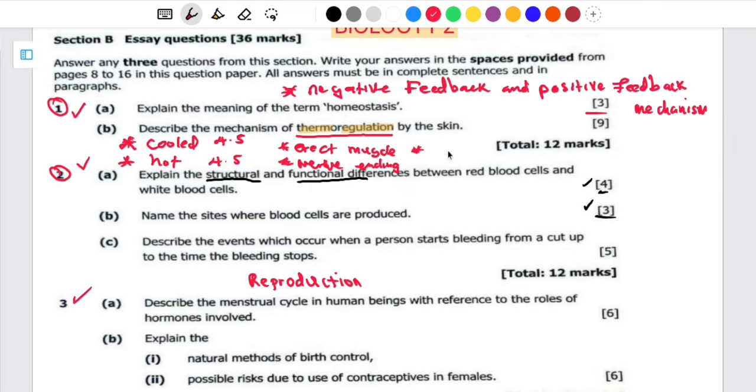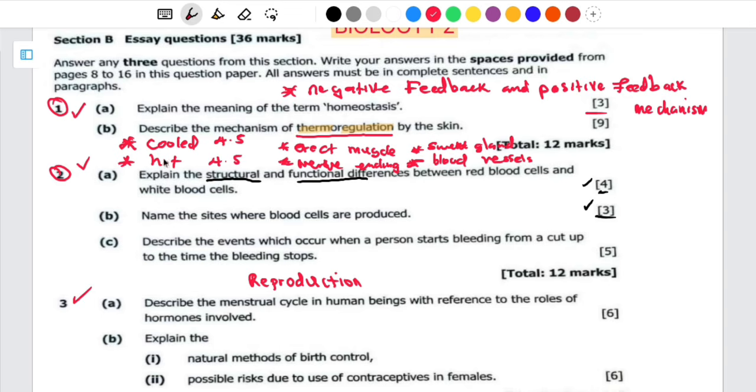We also have the sweat gland. What is going to happen to the sweat gland? Apart from the sweat gland, what else can we put here? Blood vessels. I think these are enough. But I'm not saying that you just write that the mechanism of thermoregulation can be maintained by erector muscles, nerve endings, sweat glands, and blood vessels. No. These are the points that are going to help us come up with the points that we need to write. So let me start with the cold state.